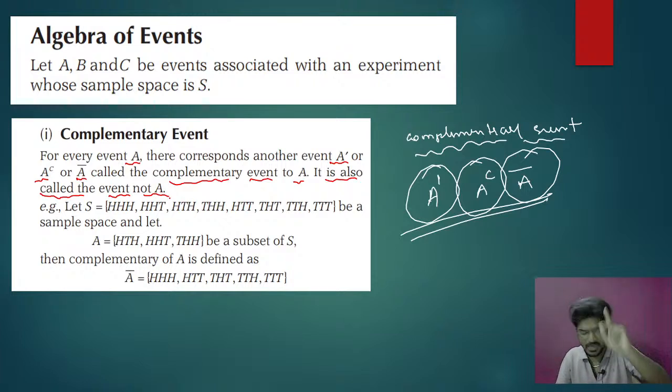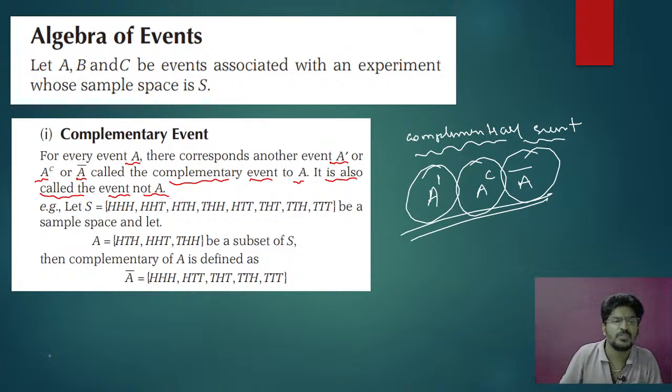Same as in a complement set, the elements which are not present in that set. In the same way here also, the event which is not A is called the complementary event.